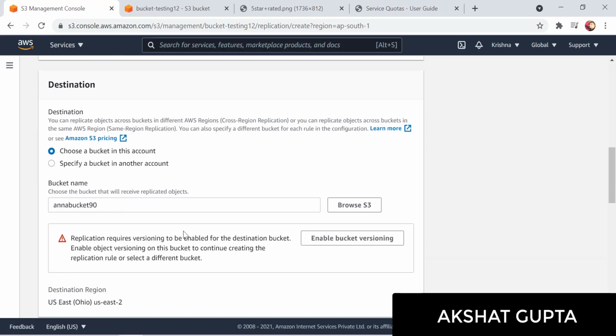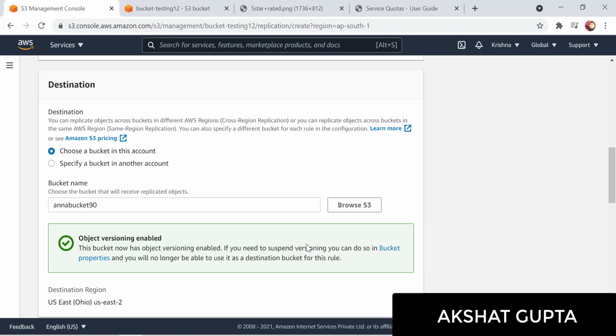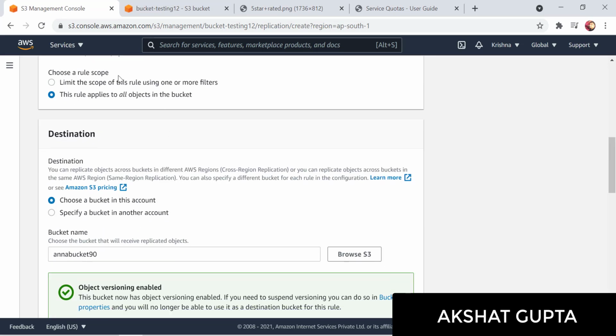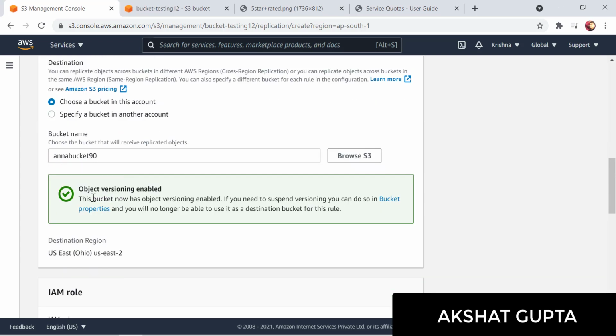Now this is very important. If you want to create a replication rule, you need to ensure versioning is enabled in both the buckets. Here I have already enabled it in this bucket, that's why it has not given me the error. But in this one it was not enabled, that's why it gave me an error and asked me to enable it.